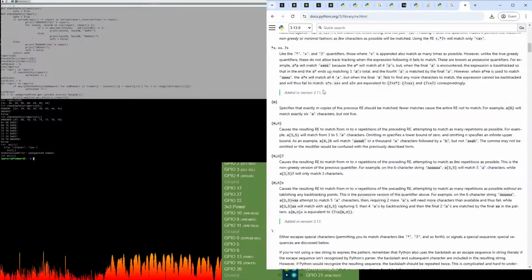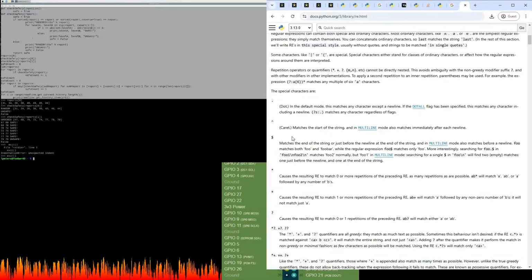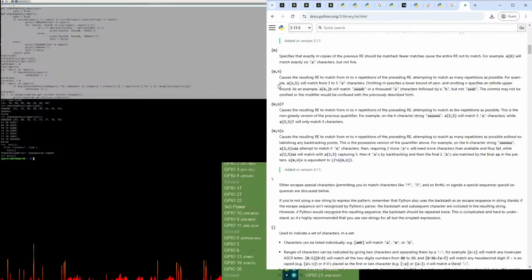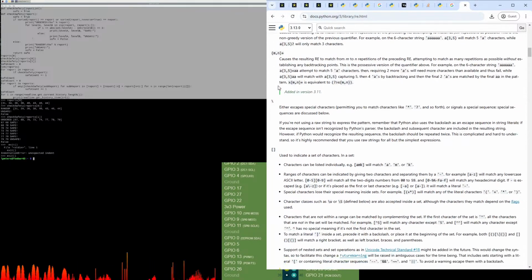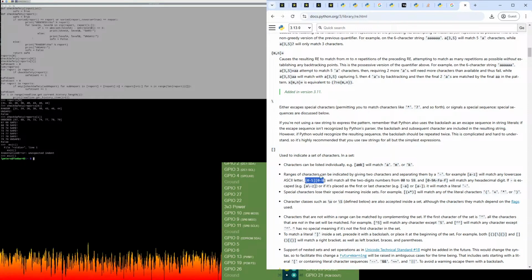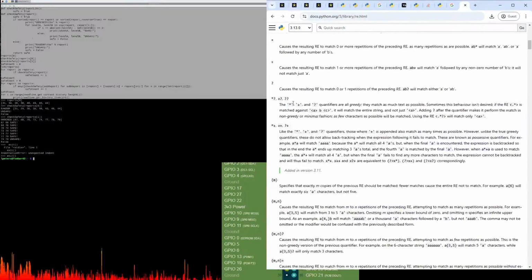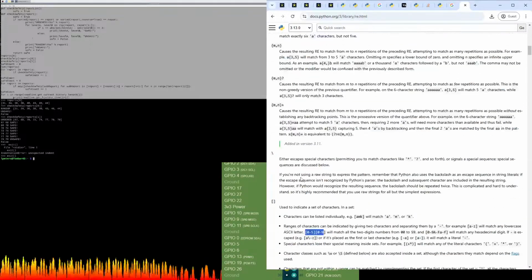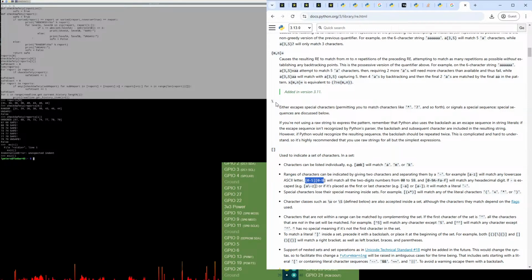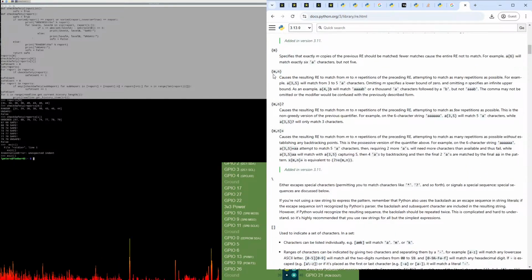Okay, so I think what we're looking for, first of all, is, so we could use character classes and then just indicate digits, but easier than that would just be \d. I don't see it here, but \d should be a digit, and then we want it to be one through 3 digits specifically, so that would actually be this one here.